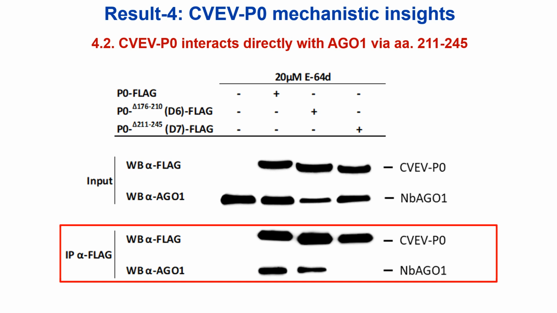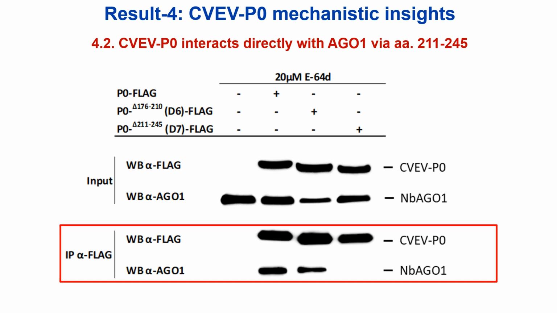In this IP blot, the reaction mixture was probed with anti-flag antibody to precipitate flag-tagged proteins and any co-precipitates. We see in the lower lane that wild-type P0 and the amino acid 176 to 210 deletion mutant still bring down NbAGO1, whereas the delta 211 to 245 mutant fails to do so.